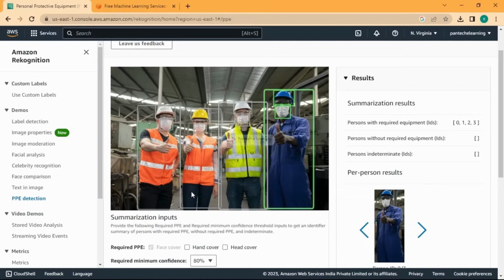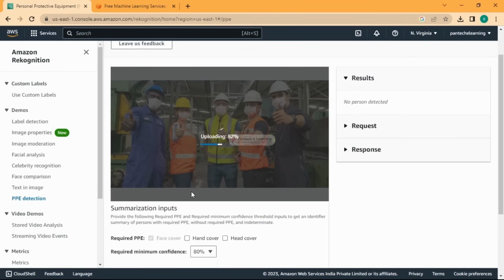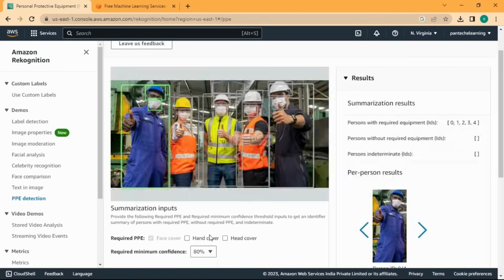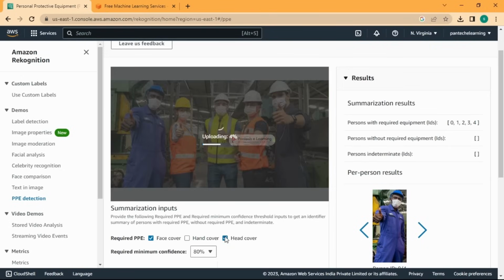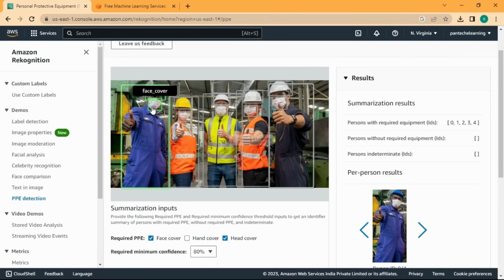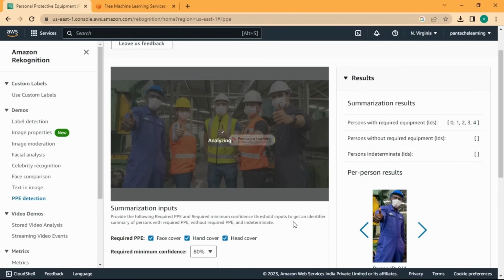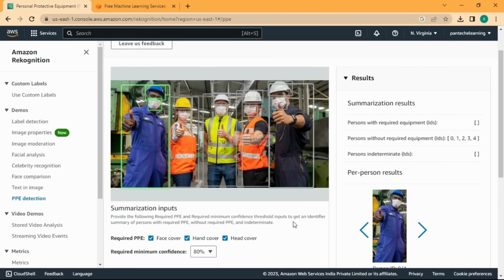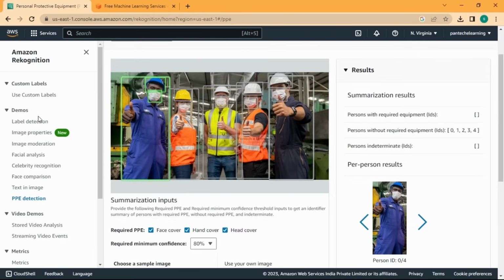We'll go with this image. So you can have the required PPE, the head cover. It's matching face cover, etc. So you can change the person and see how much they are wearing, whether they are wearing it or not. Fine. Yeah, so that's what with image demos.